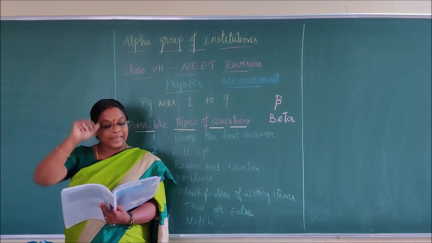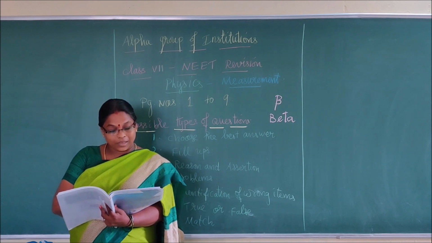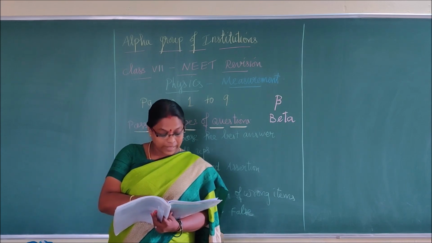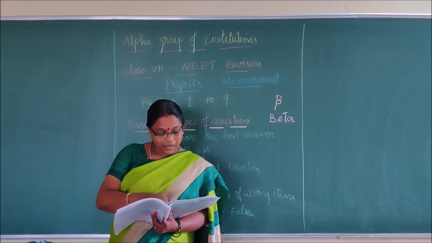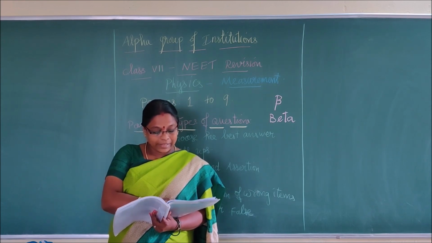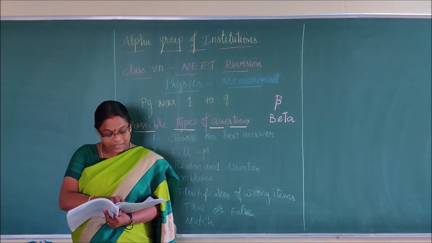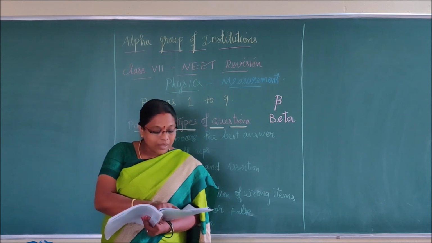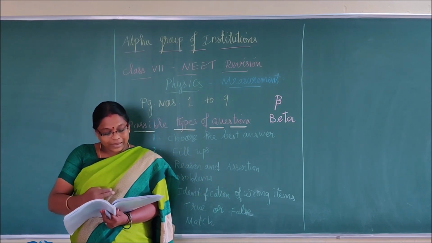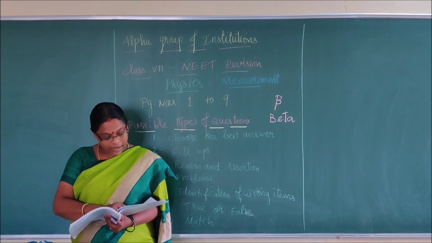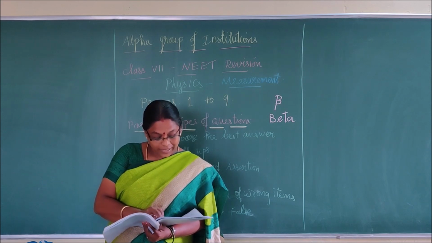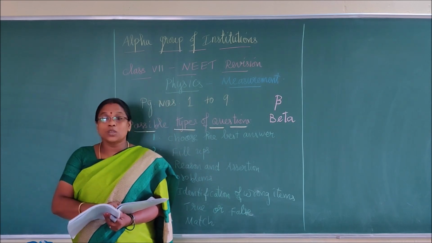The topmost 3 lines. 1 centimeter, 1 meter, 1 kilometer. Right. Now you come to the standards of length. Under that, next to that picture, to the right hand side, meter is defined as the length of path travelled by light in vacuum in one number is given, in that number of seconds. That definition you mark. Then leave 2 paragraphs and there is 1 line. Measuring tape is used for measuring curved as well as straight objects. And one example is also given. Note it down.